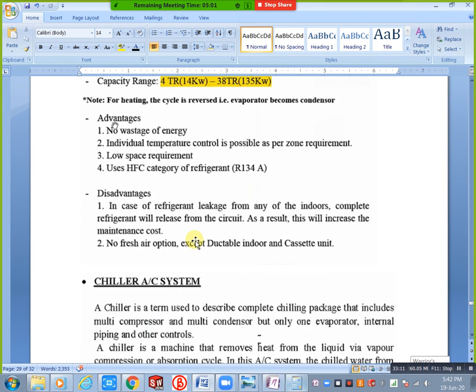You can remember that point. Whatever you design, power consumption is important here. Based on power consumption, your running cost also increases. Now clear? VRF or VRV. This is today's class.